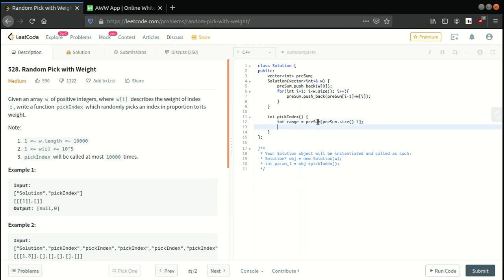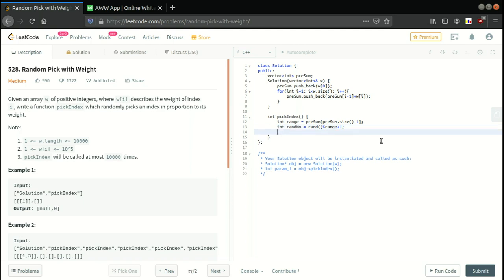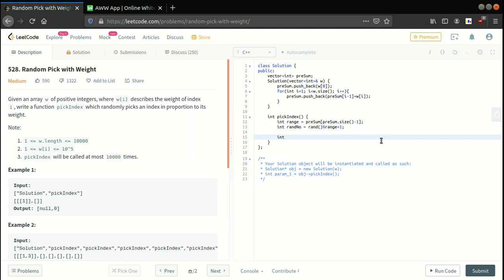Now we will create a random number, int rand, and we will take the modulo, or remainder, with our range plus 1. So our random number will be between 1 and the maximum value, the last value in our presum. Now we just have to find the index, and for that we will use binary search because it will take order log n time.